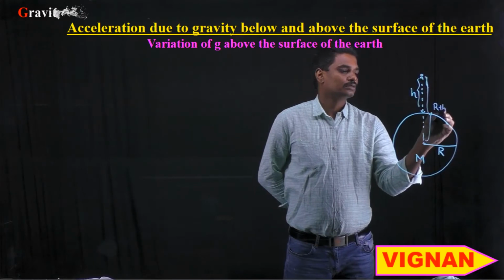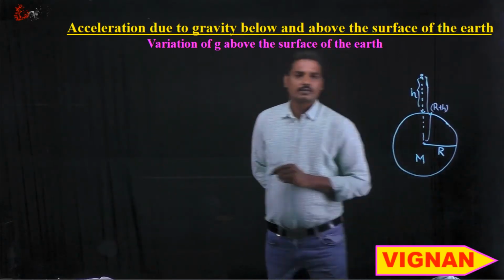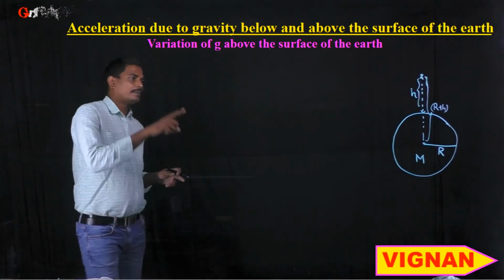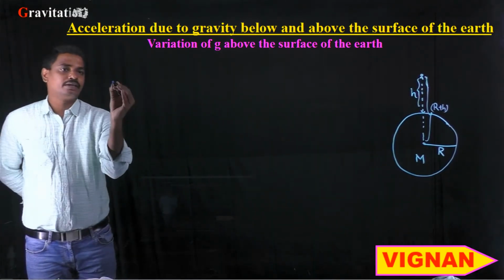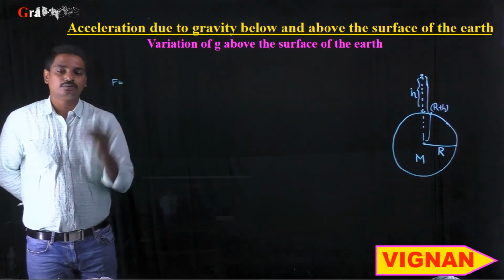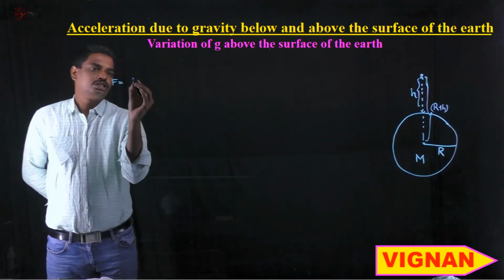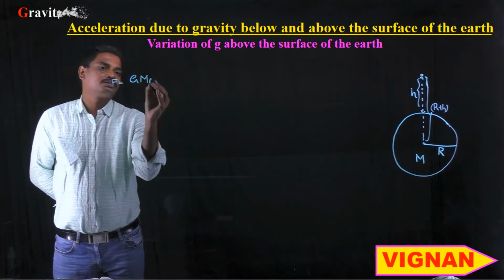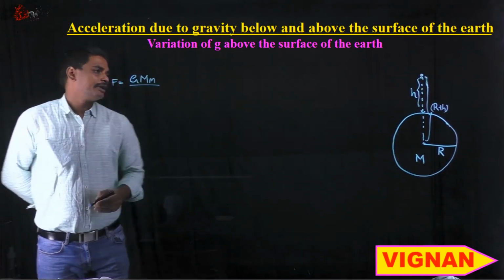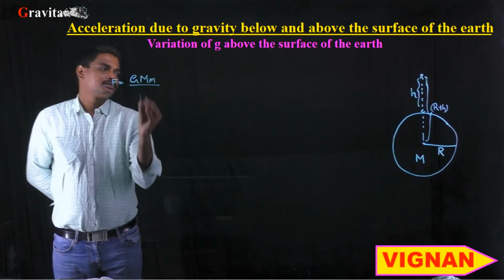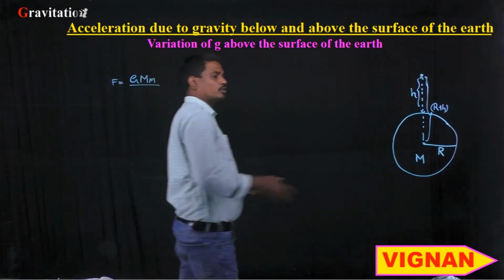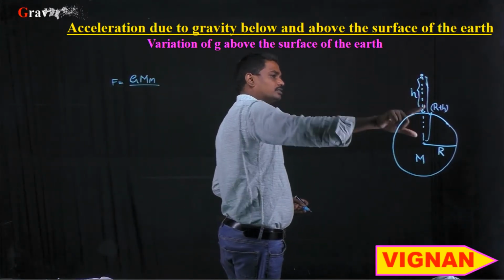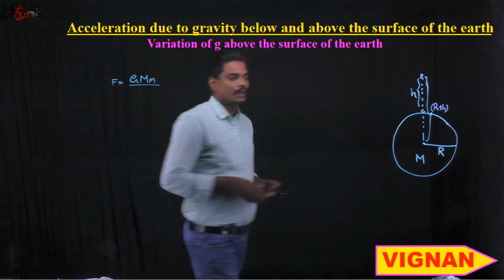it is equal to R plus h, right? So the gravitational force between the planet and the object is given by F equal to G into capital M, the mass of the planet, into small m, the mass of the object, divided by the square of the distance between the two masses, whose centers of mass are separated by a distance R plus h.